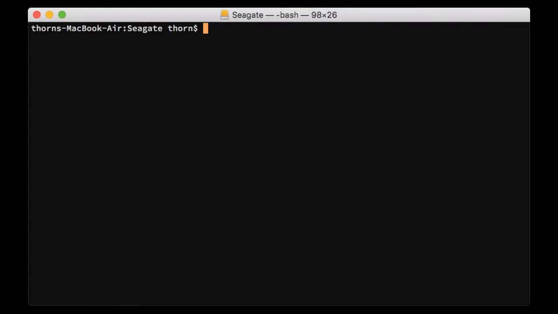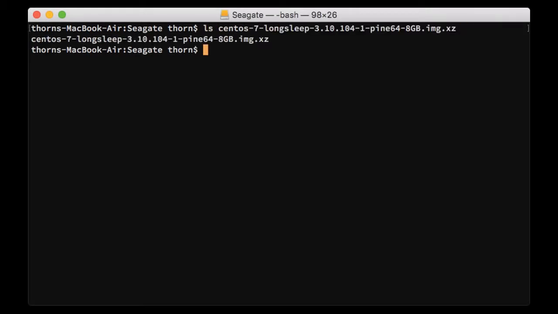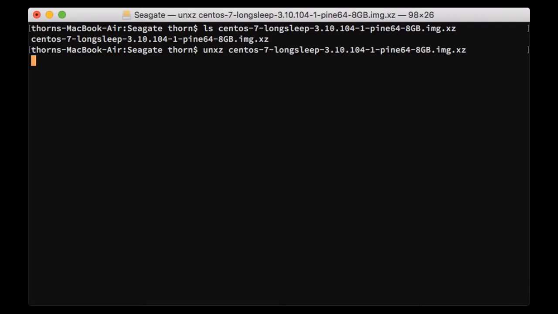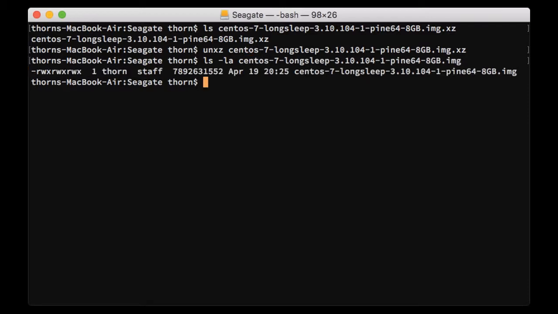So we go to our console, and here is our image. What we're going to do is extract the image, basically. Okay, so our image has been extracted, so let's see what we have here.